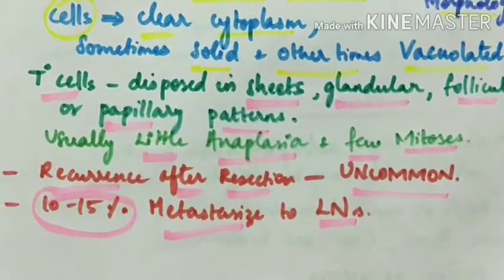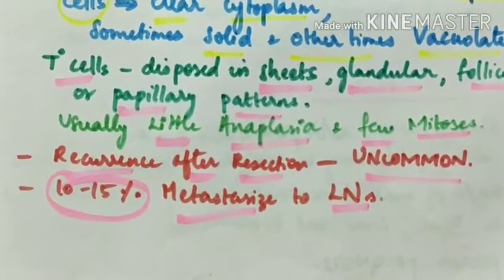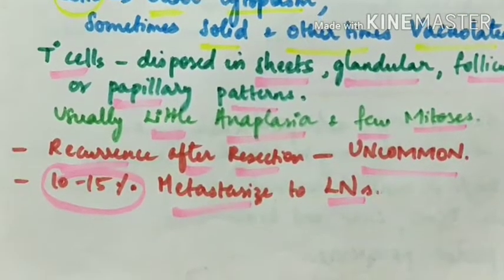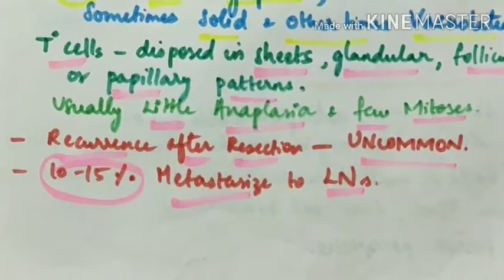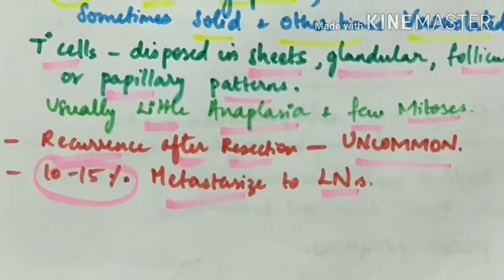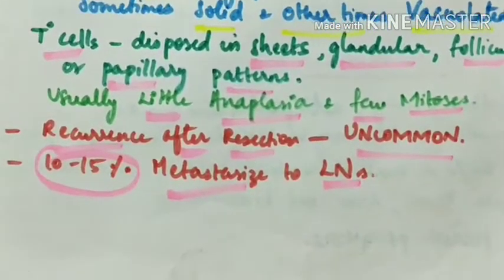So these are about the malignant tumors of salivary gland. The most important is mucoepidermoid carcinoma. The other two rare malignant tumors of salivary gland are adenoid cystic carcinoma and acinic cell carcinoma.